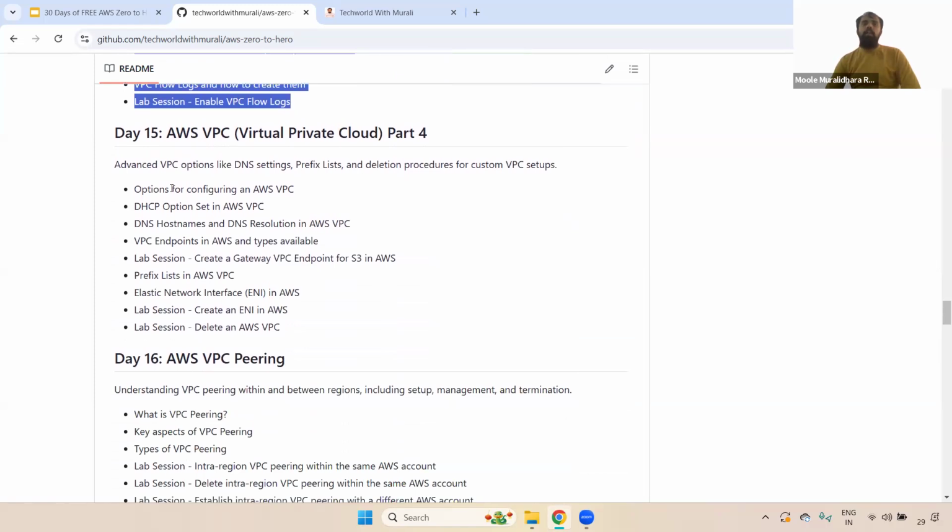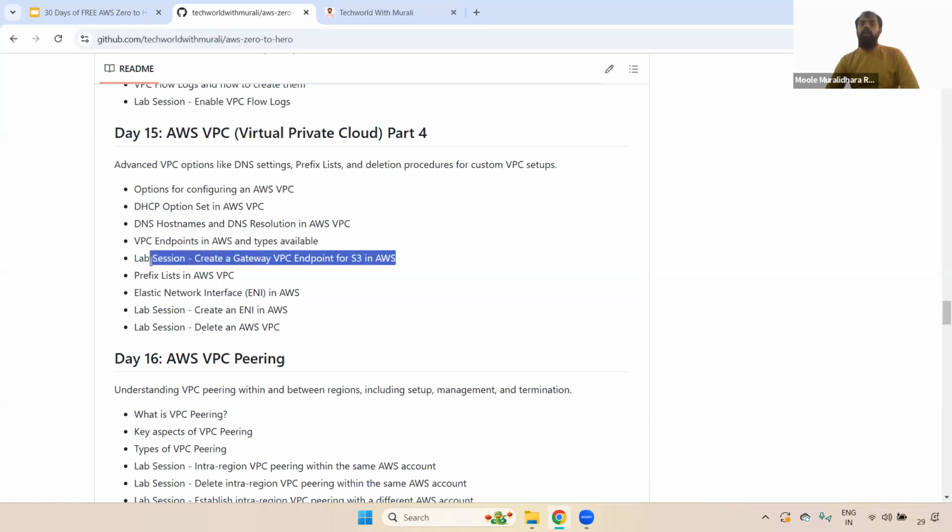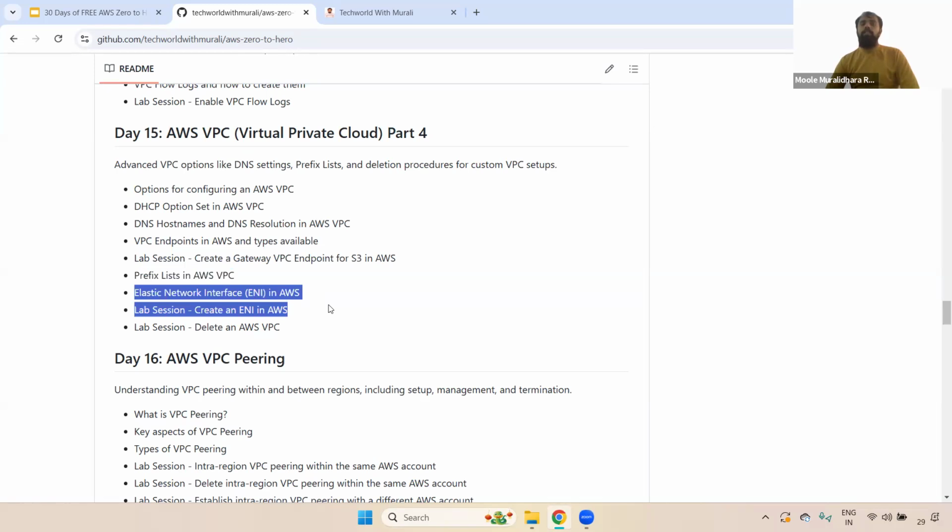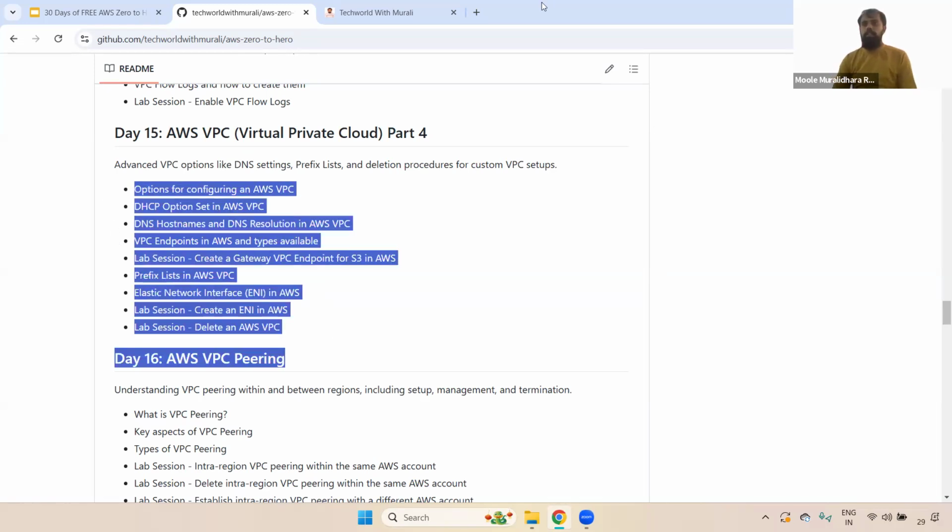And then you can come down here. Here we can see what are the options available in the specific VPC, and what is the DHCP option set. Okay, what are the differences? What are the uses of DNS hostname, DNS resolution, and VPC endpoints also we have covered. And how do we create the gateway endpoint for the specific S3? And also what are the uses of prefix list, and what is the ENA, where exactly will the ENA be used. Once we are done, how do we delete our VPC as well?